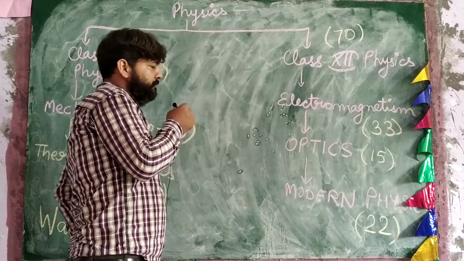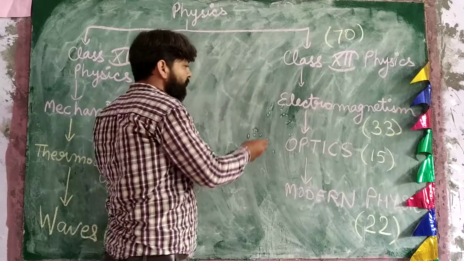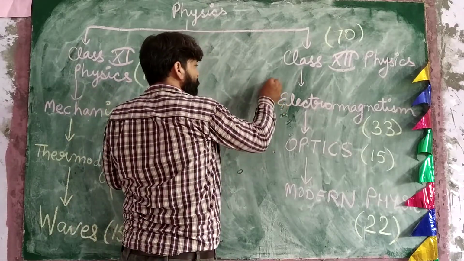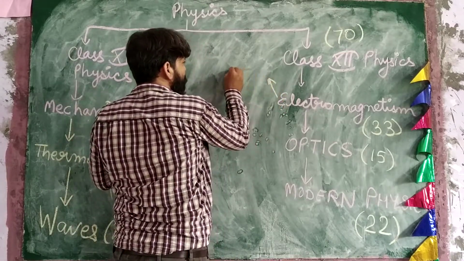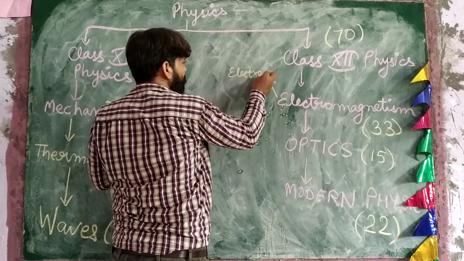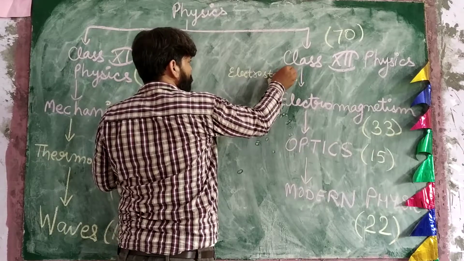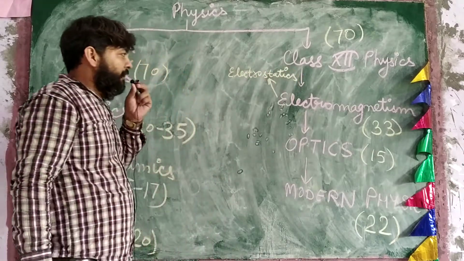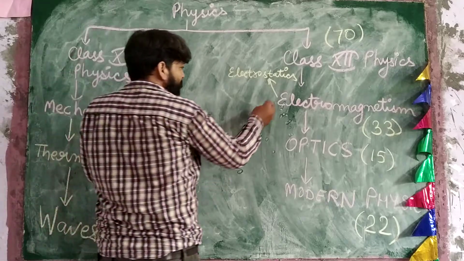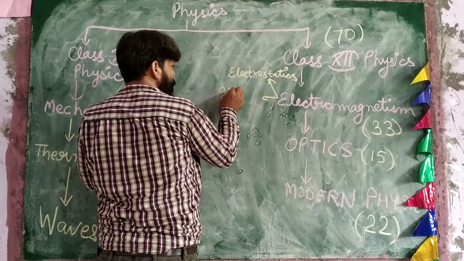So this electromagnetism part consists of smaller topics. First is electrostatics, and electrostatics again has Gauss law.